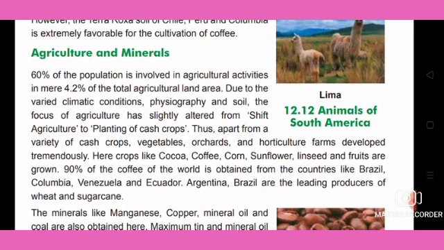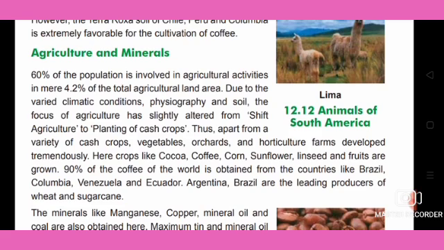Thus, apart from a variety of cash crops, vegetables, orchids and horticulture farms also developed tremendously.